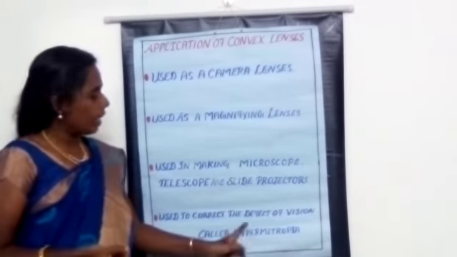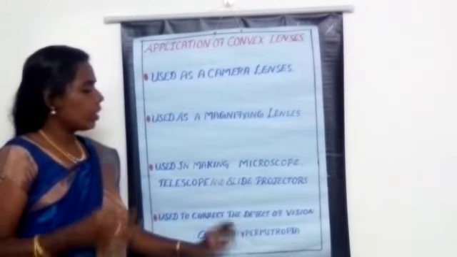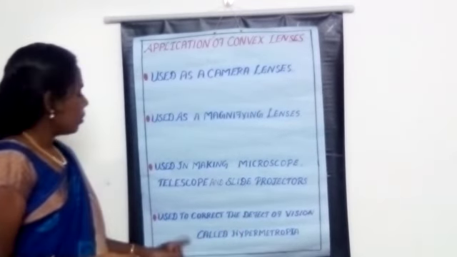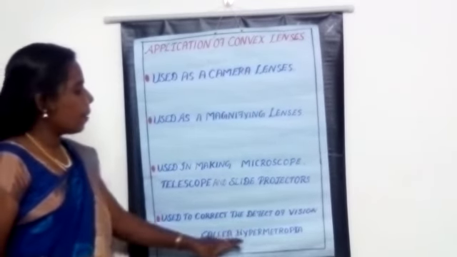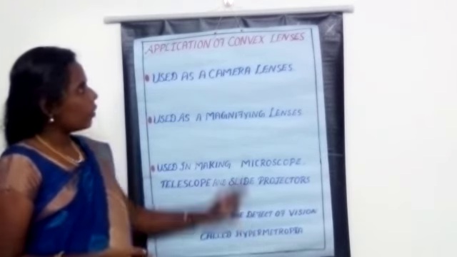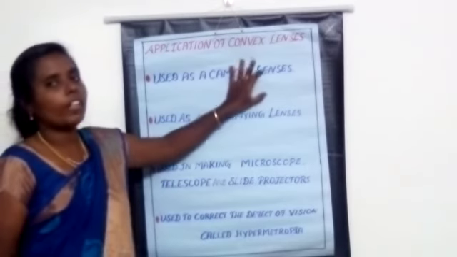About that we will learn later. There are two different types of vision defect. To correct hypermetropia, the long sight problem, we use what type of lens? Convex lenses.